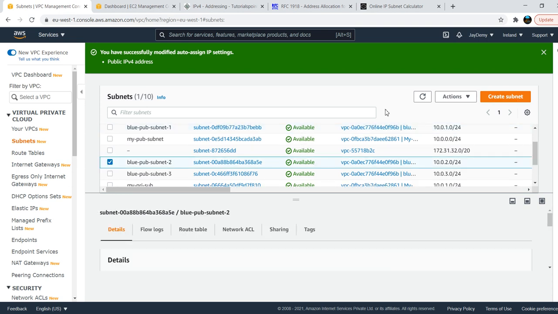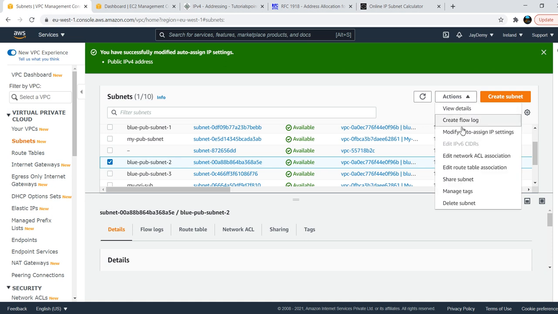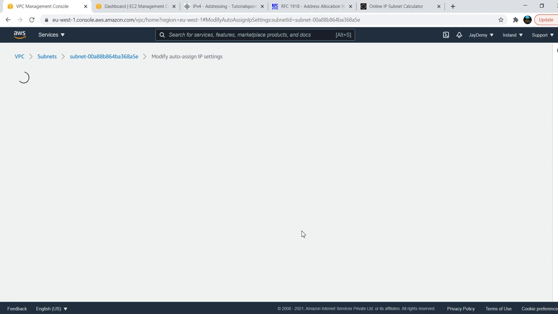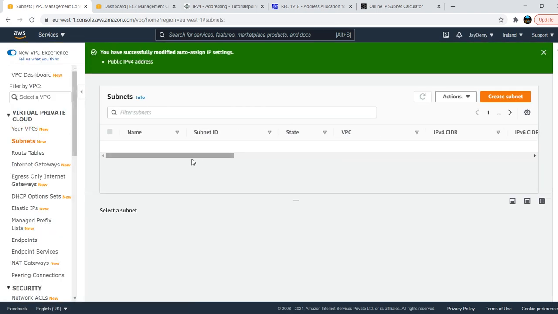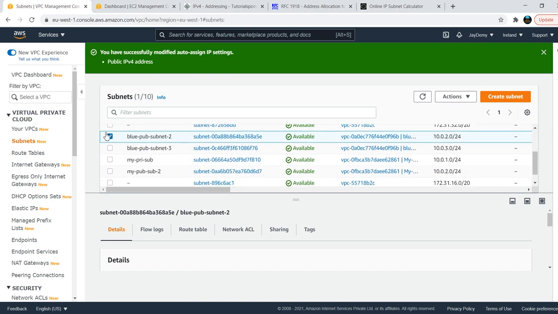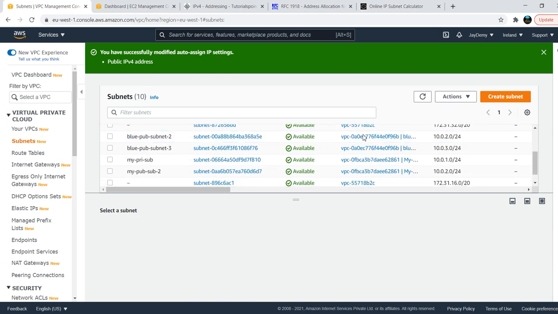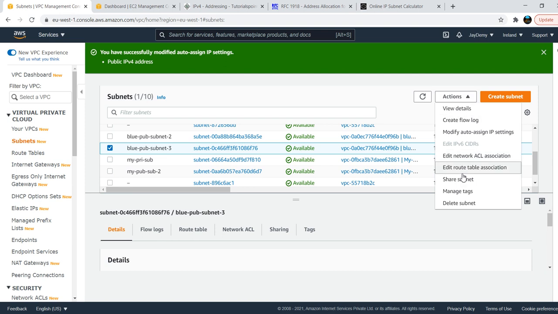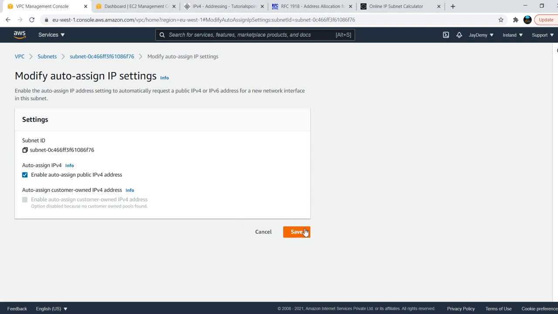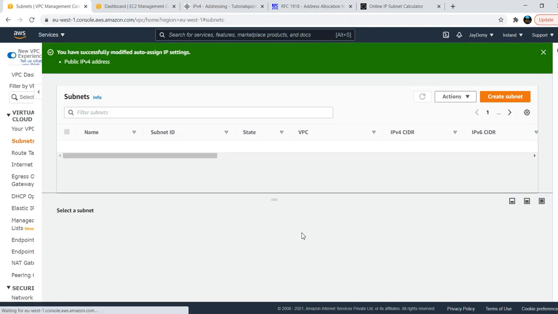This is only public. See, I am telling you public. I'll tell you why I am calling this public and why I am calling other subnets private. I will create private subnets and tell you why I am calling them private subnets. Wait for that. What is this? Modify auto assign IP. Yes, save this.